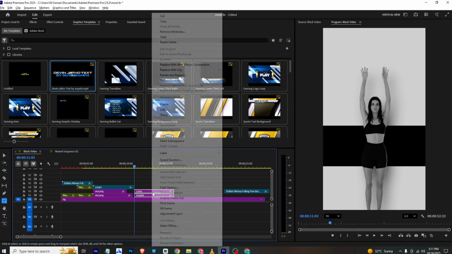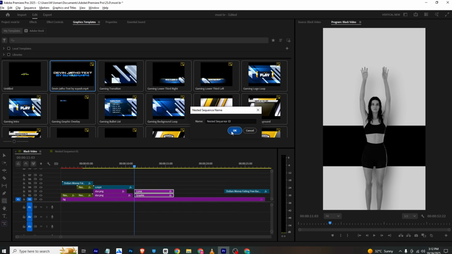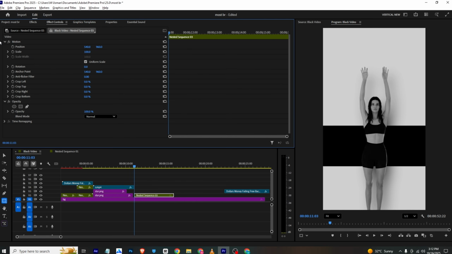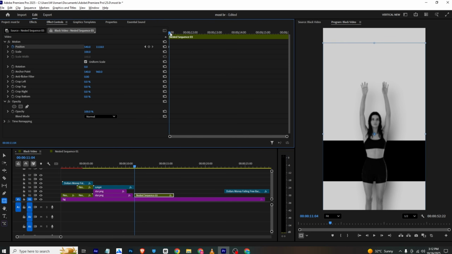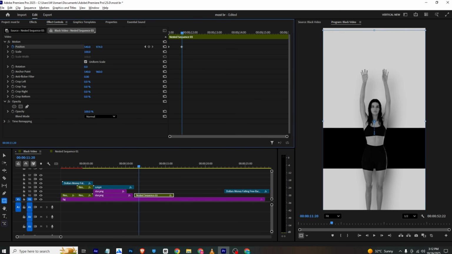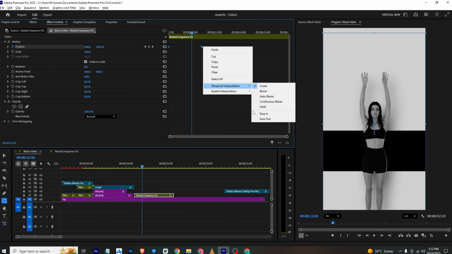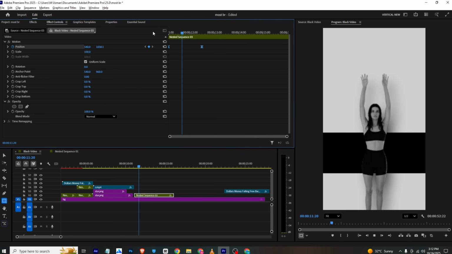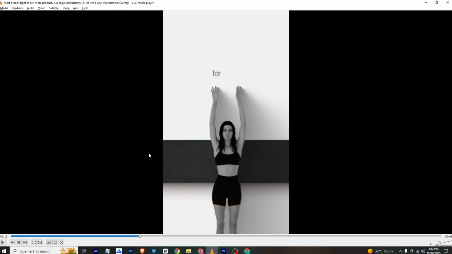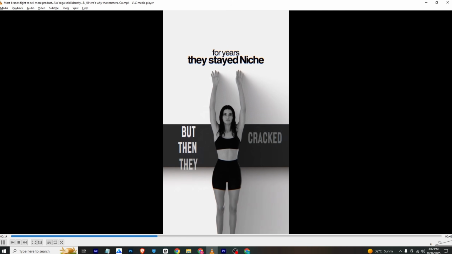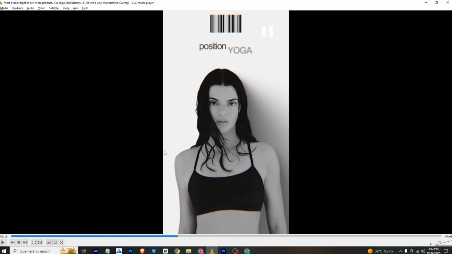For this I will make sure to nest both layers. And now I will go to effects control. I will add a position keyframe, simply move down, and after a few frames, I will bring it back to its original position. So it will be like this. You can bring the keyframes forward and then ease in the whole frame to make the animation smoother. Now if we move forward, we have this animation, this one.